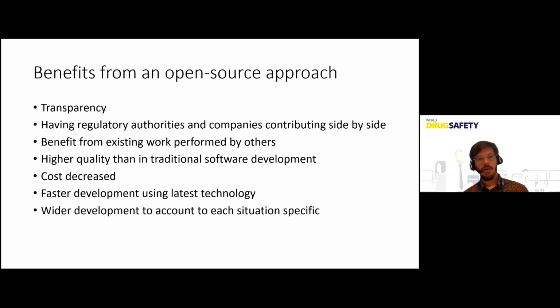You can have higher quality than in traditional software development. It's because, as the code is open, it's most likely to be corrected in case there are errors. It's a little bit like the debate there was before between Wikipedia and the encyclopedia, about which is the best. And they have shown that when it's open, it's most likely to be corrected when there are errors that are easy to fix, at least.